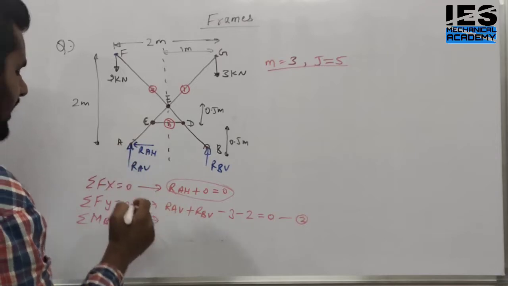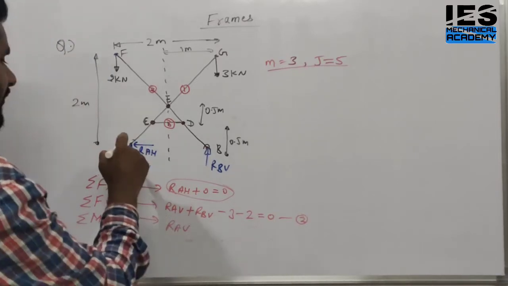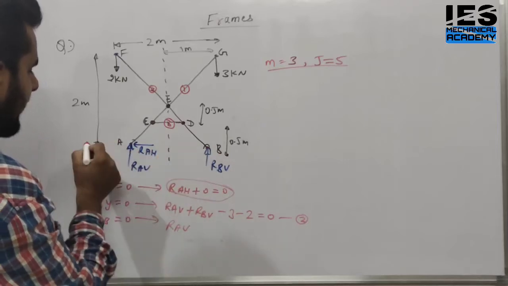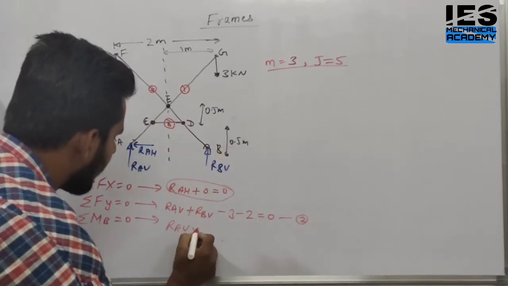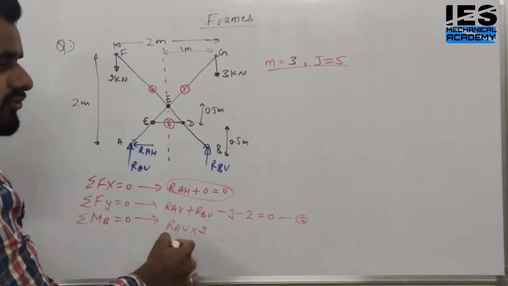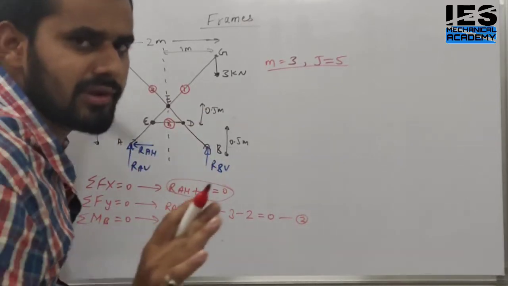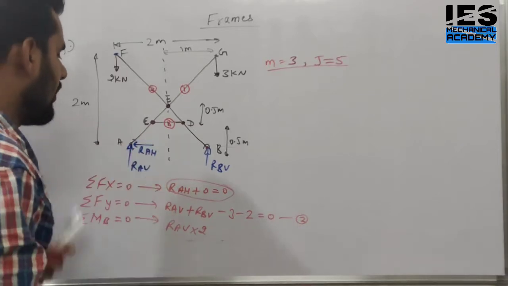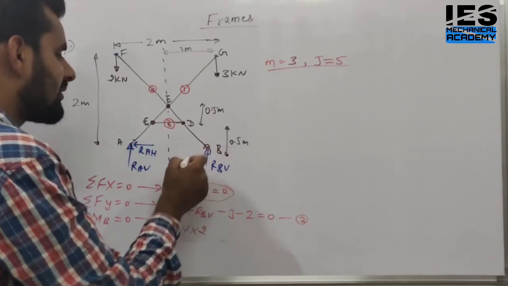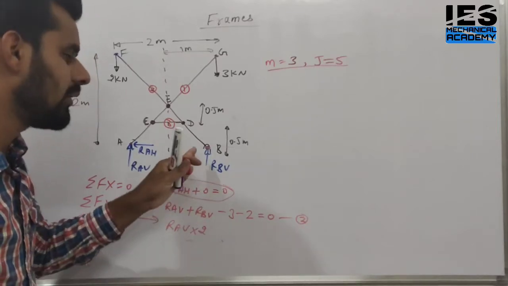What are we getting? This RAV makes a clockwise moment, and the distance is the perpendicular distance, yes or no? Multiplied by 2. If clockwise is taken positive, we choose the positive sign. Then anti-clockwise is negative. Then RBV is passing through this point, so the moment about this point is 0.